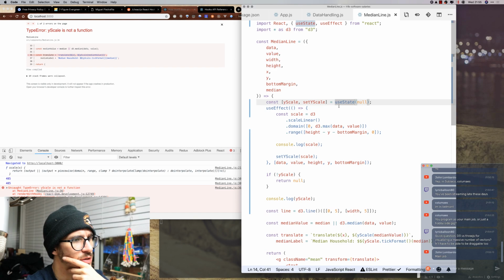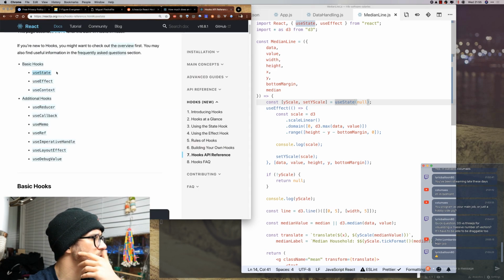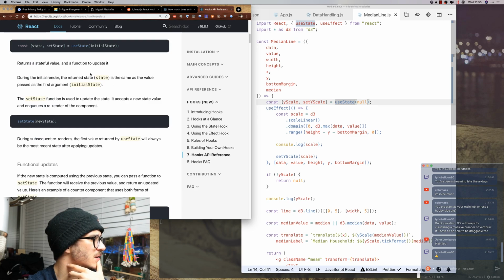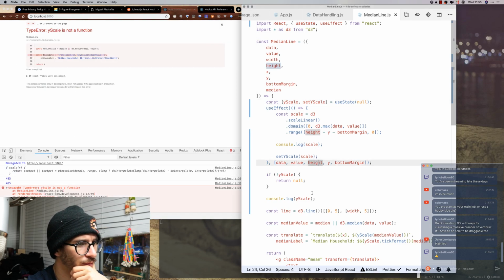So useState, how does useState work? Did they change that one? State and setState, yes. Returns a stateful value and a function to update it. Correct. The setState function is used to update the state. So this, I'm very confused right now.